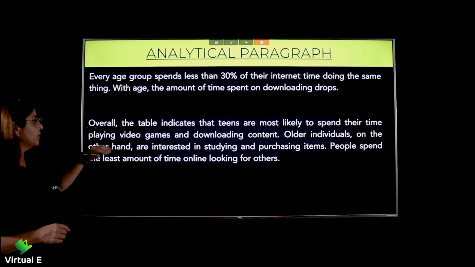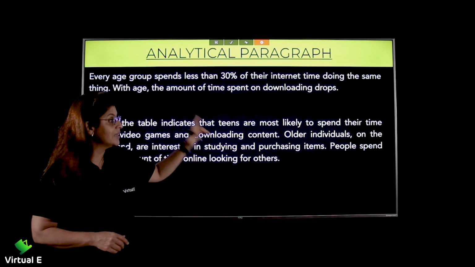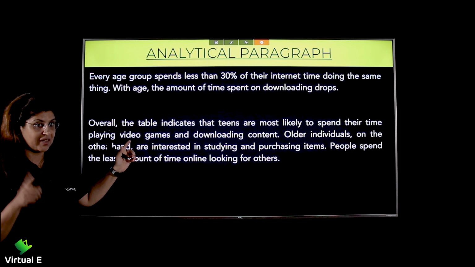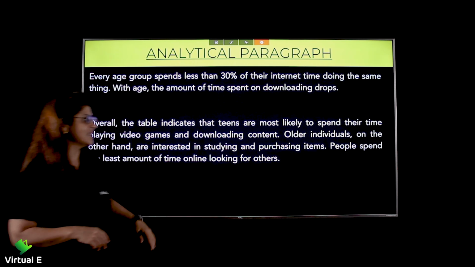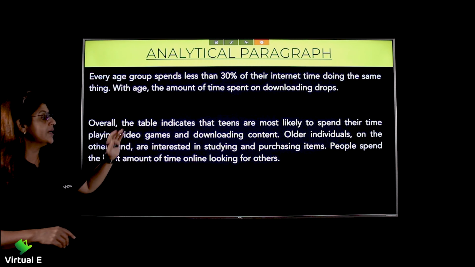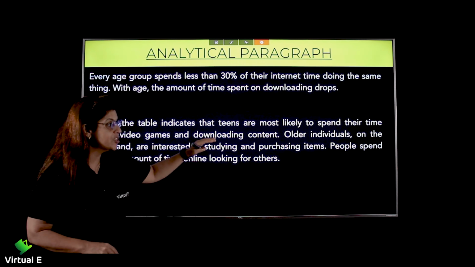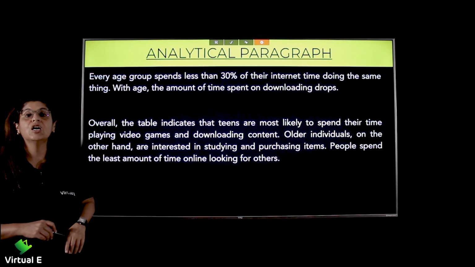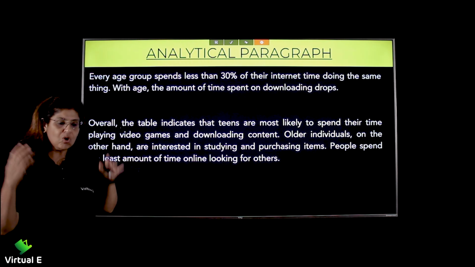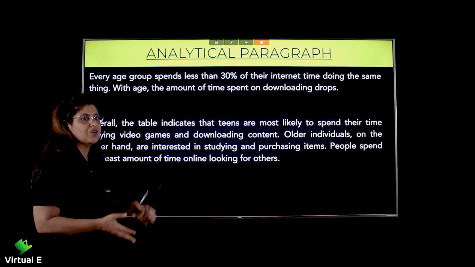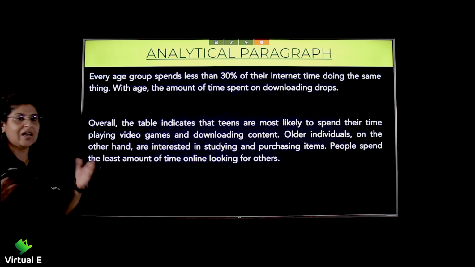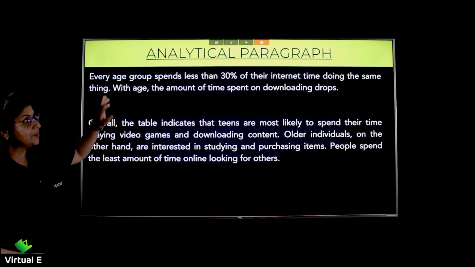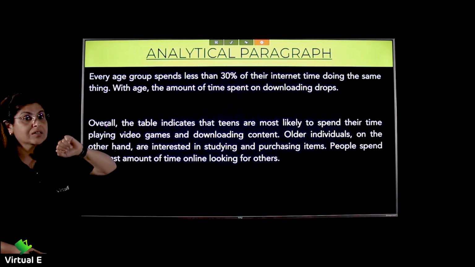Here, how do we conclude the table? Overall, the table indicates that teens are most likely to spend their time playing video games, right? And downloading content. Older individuals, on the other hand, are interested in studying and purchasing items. People spend the least amount of time online looking for others. You already have so much to look at on your own. Why would you want to look for others? Yeah, you already have your bunch of friends. You're happy. You have many other tasks on hand, too much on your plate. That's enough. So yeah, that brings us to the end of your table.